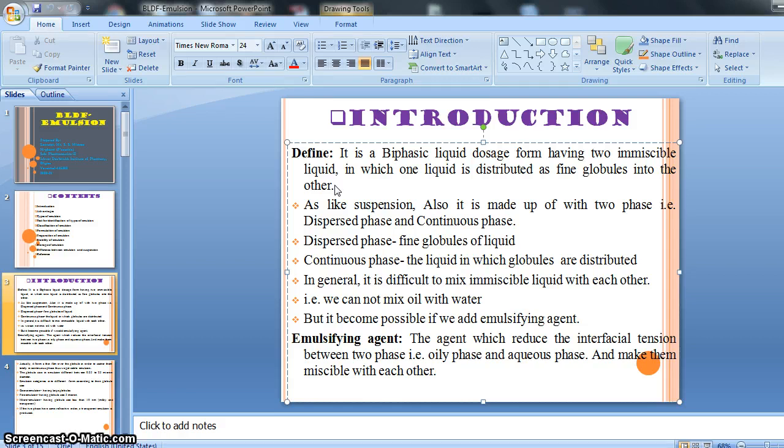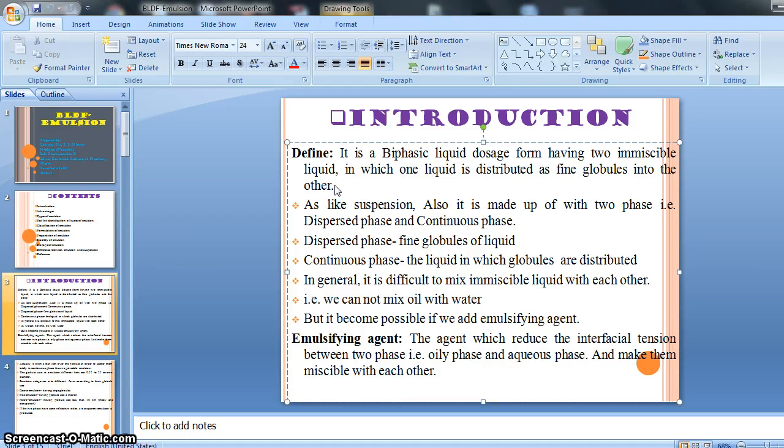We know that oil and water are two immiscible liquids, right? We can't mix oil and water with each other. We can try it at home also. Take a small amount of oil and a large amount of water and try to mix them. The oil does not mix with the water.